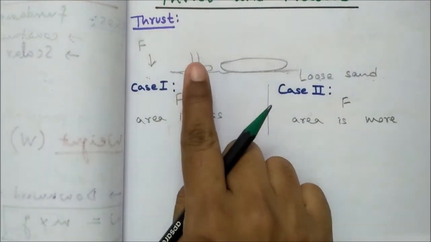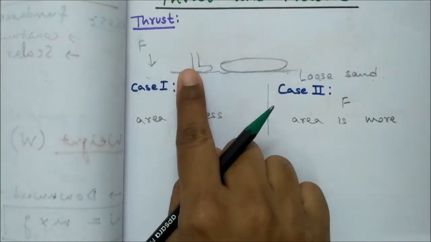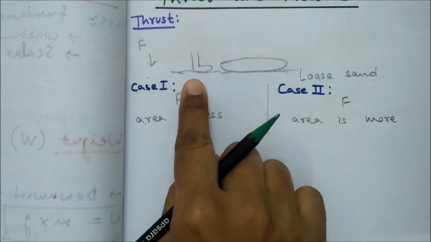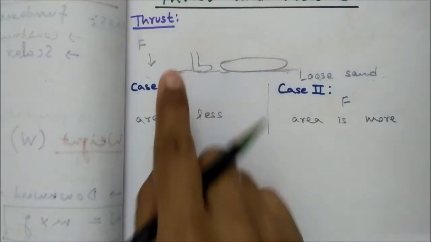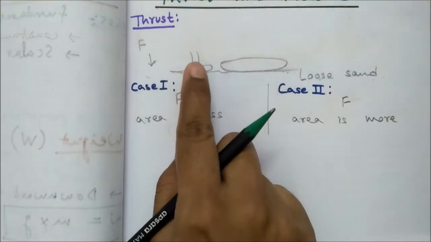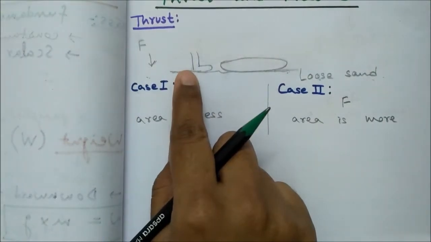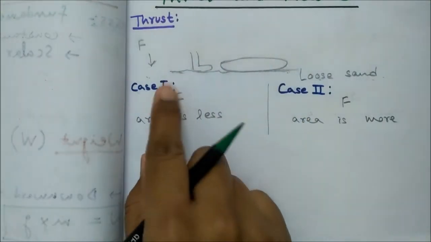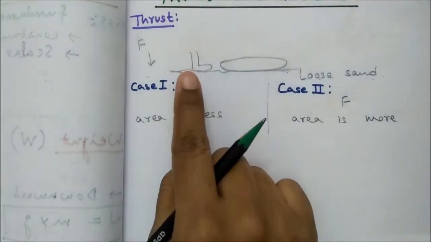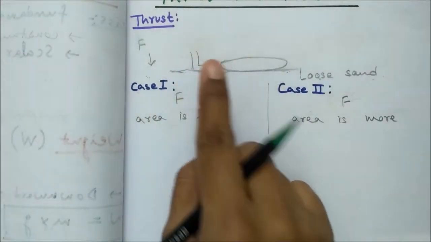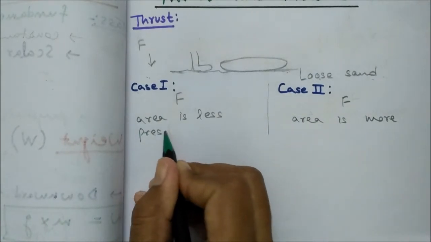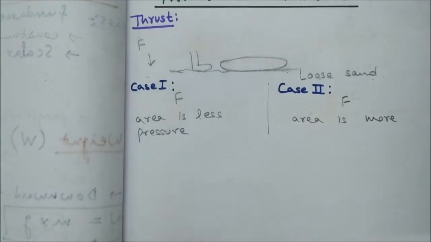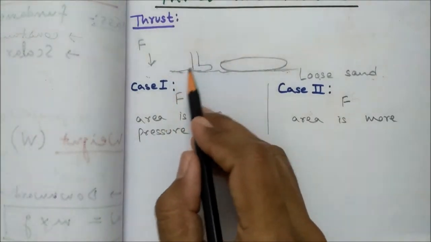So here we have seen that the feet will go a little bit deeper inside the loose sand while we stand. That's why we do not walk properly on loose sand. Why? Because the feet go a little bit downward. So here the pressure created, the pressure created will be what?